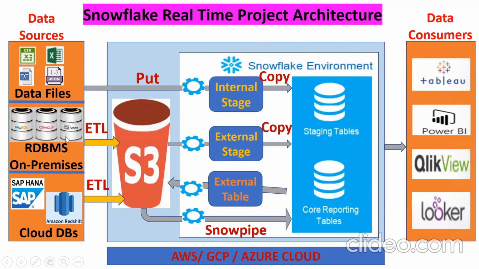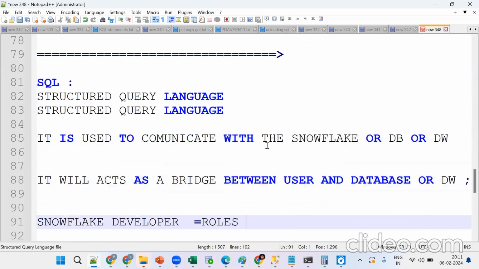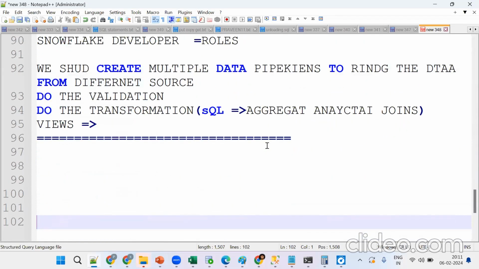So bringing data from different sources, putting it into Snowflake, doing the validation, doing the transformations, and creating the views with the help of multiple tables, joins, and aggregate functions. Ultimately we go to the consumption layer, where they try to visualize the data. Getting the point? This is the Snowflake developer role. Clear so far? Any doubts? You should know what our role is, who the team members are, and what we do daily. These are the roles and responsibilities.